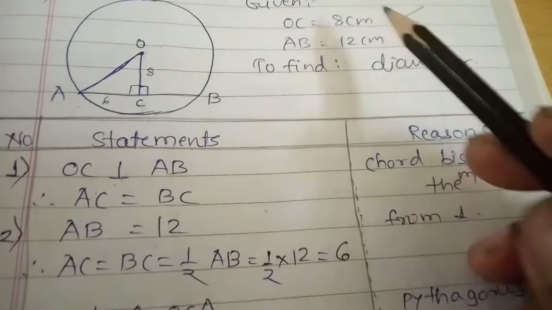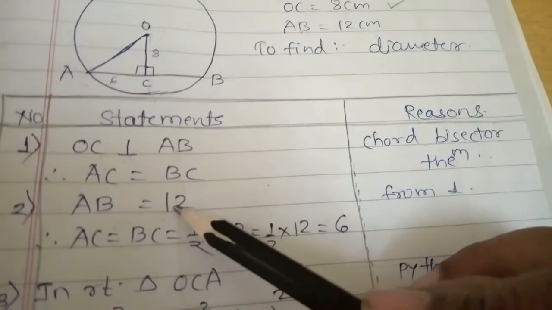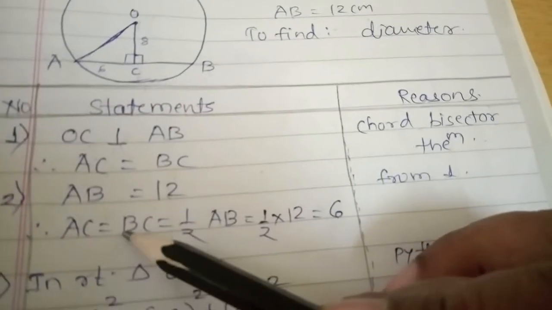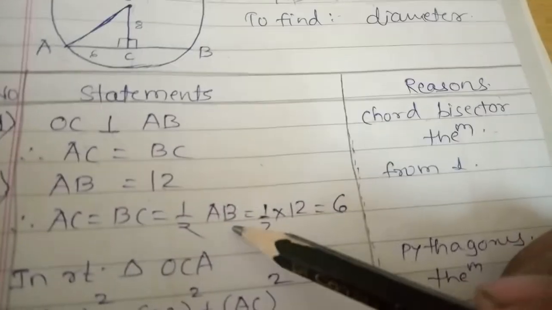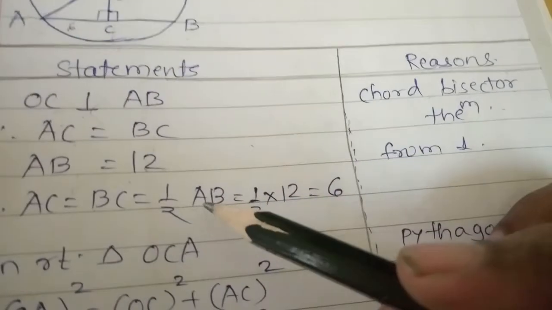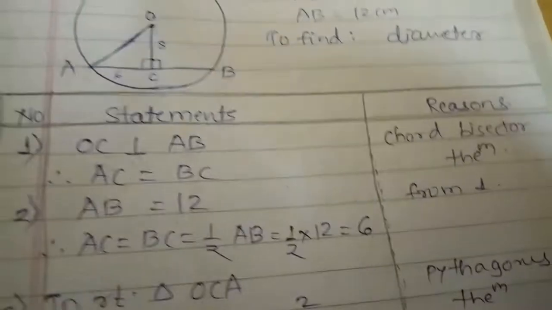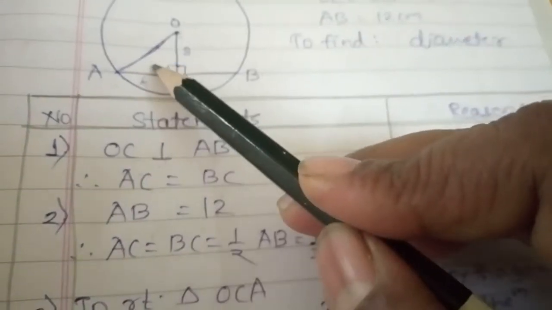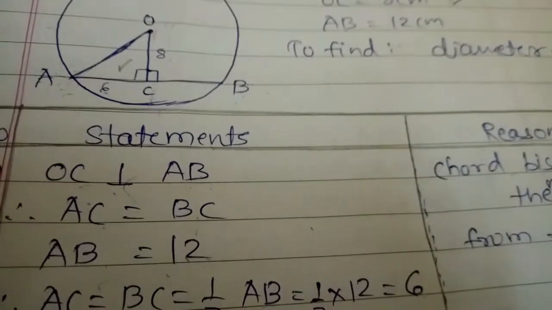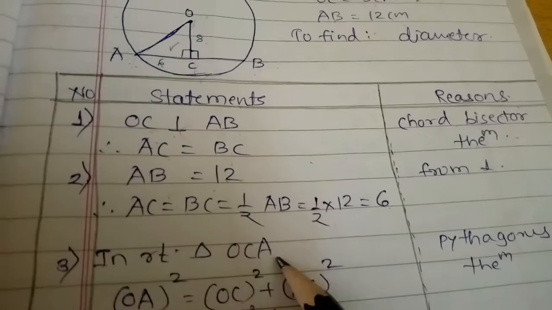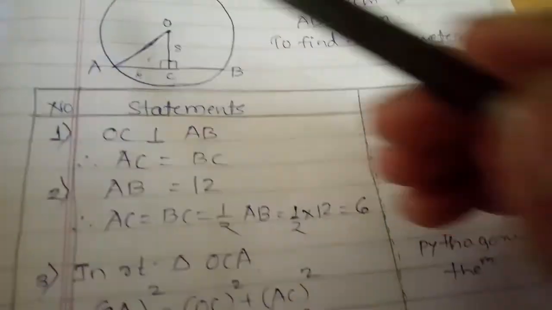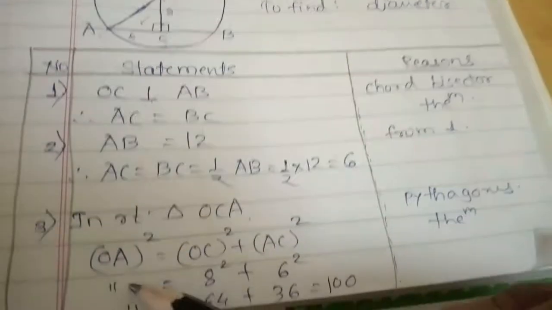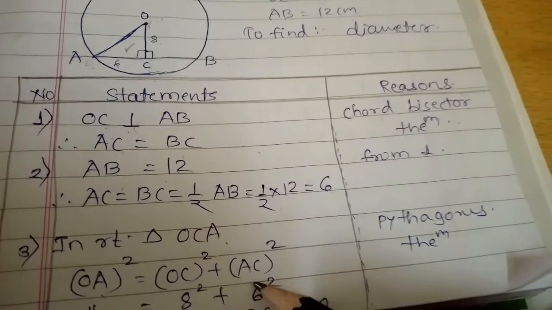After that we are given that the chord AB is 12, and since it gets bisected, we can find out AC and BC. AC and BC are half of AB. AB is 12, so half into 12 gives us 6. So AC is 6 and BC is also 6. Now we take the right angle triangle OCA. In right angle triangle OCA, we use the Pythagoras theorem. So OA square is equal to OC square plus AC square.